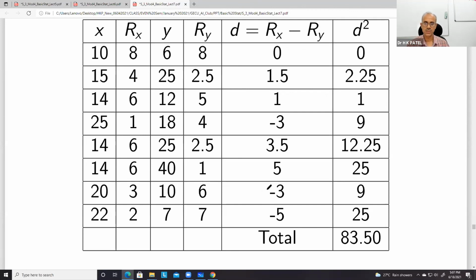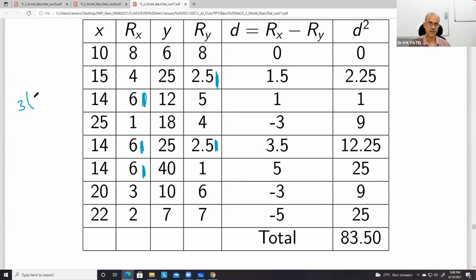So you just see the ranks. Here one repetition is there, and in the rank of y again you have the repetition 2 times. So these are 2 repetitions.